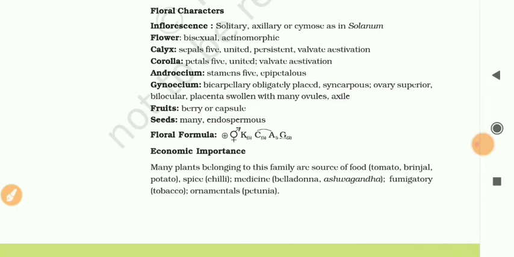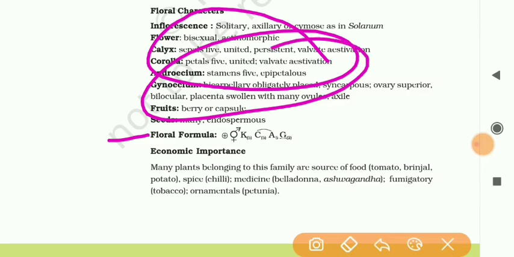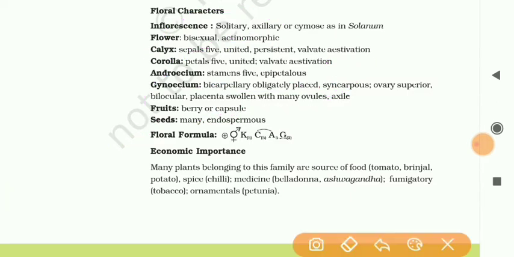The most important thing is the floral formula. If you have learned this floral formula, then you don't have to learn the floral characters. No need of it, only you should learn the floral formula. This shows actinomorphic, bisexual, calyx is 5, and this shows the united condition.